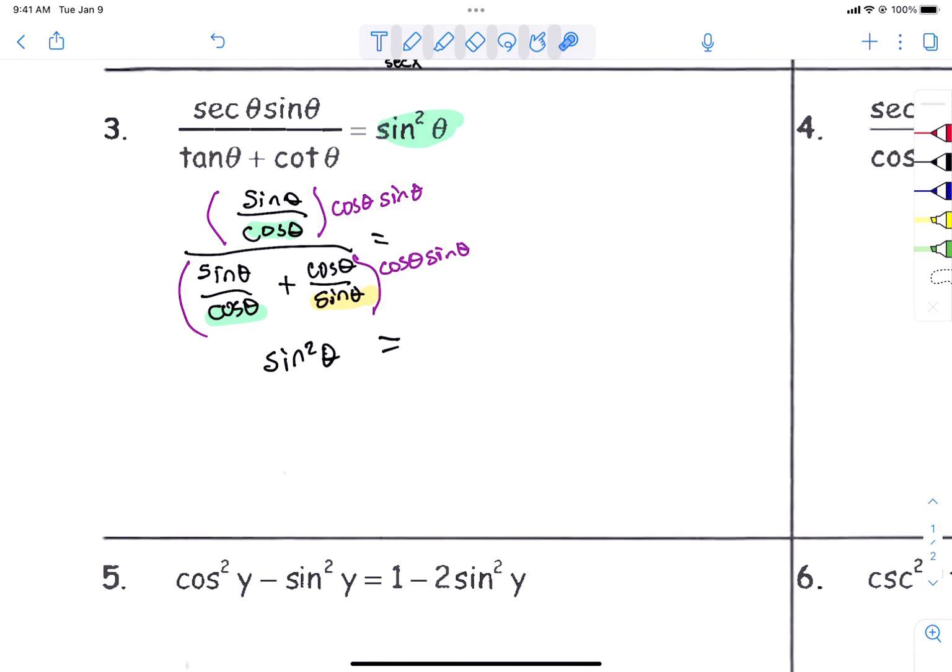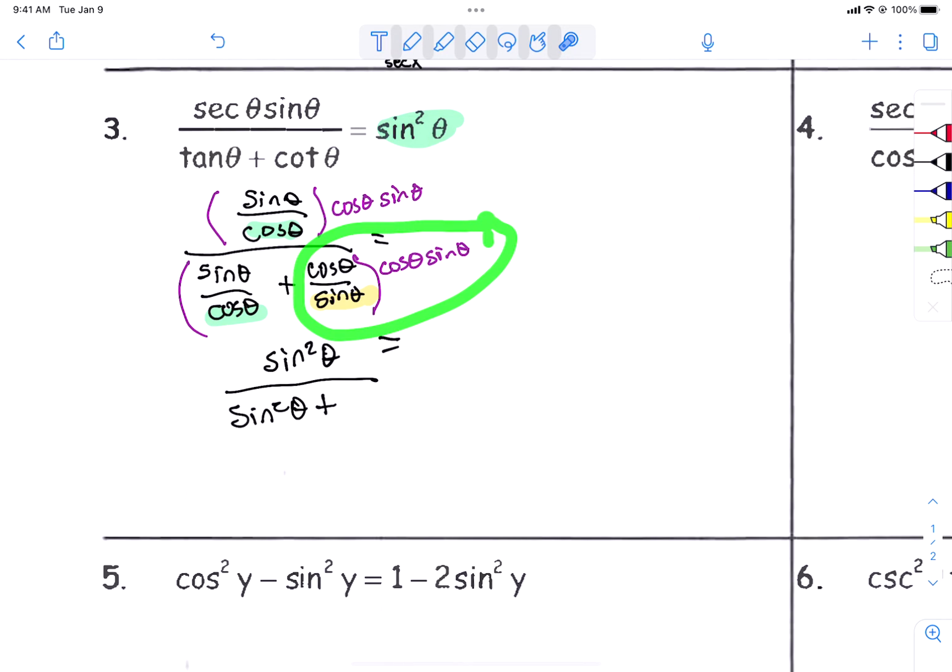Okay, now let's do this. I'm going to multiply this on top right here. Now let's think about when it goes on top right there. The cosine on the bottom and the cosine here are going to cancel. What's left? A sine squared. Let's do the same thing here. When I multiply this on the top here, the sines cancel. I'm left with a cosine times a cosine, which is a cosine squared.